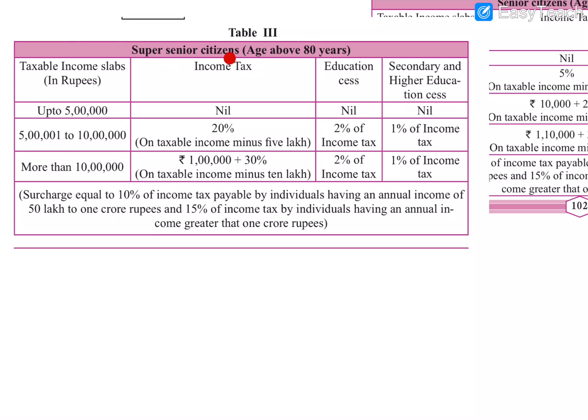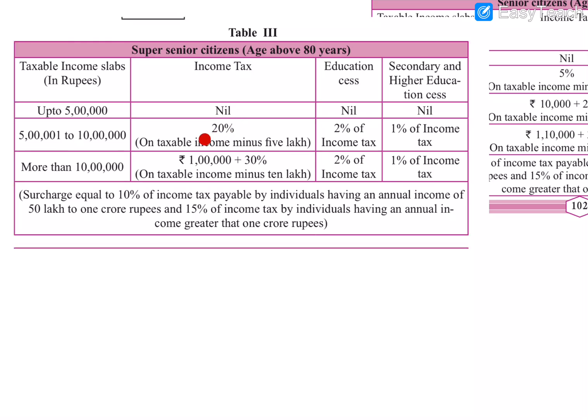So this is super senior citizens, whose age is above 80 years. Super senior citizens above 80 years, up to 5 lakh they don't have to pay any tax. If their income is between 5 lakh 1 rupee and 10 lakhs, they will have to pay 20% tax and 2 and 1% as educational cess. And if it is more than 10 lakh, super senior citizens will have to pay 1 lakh rupees as income tax and 30% on the additional amount, and 2 and 1% as educational cess.